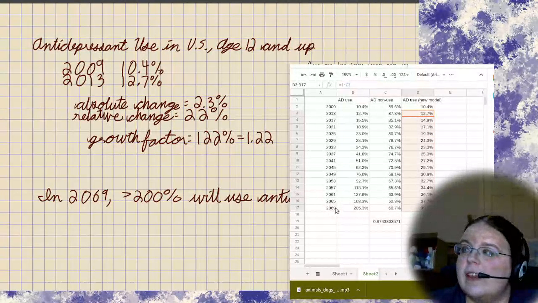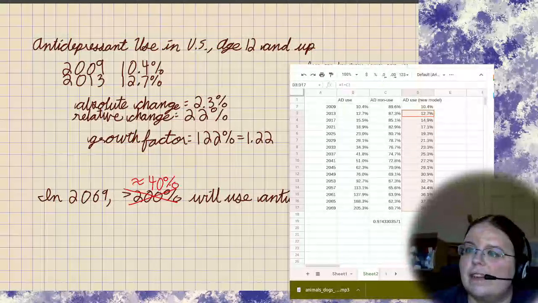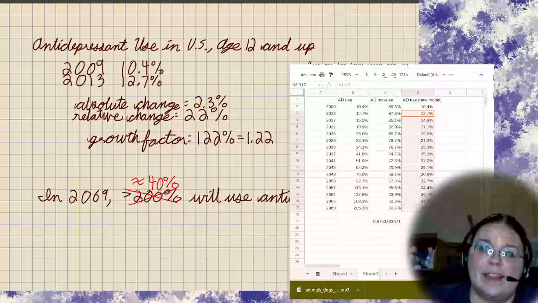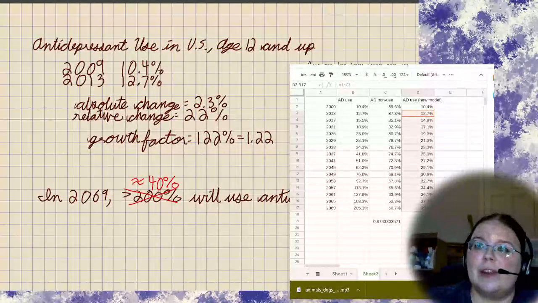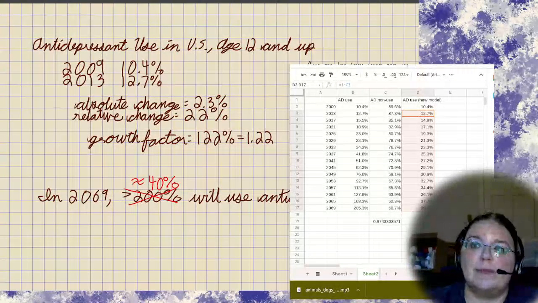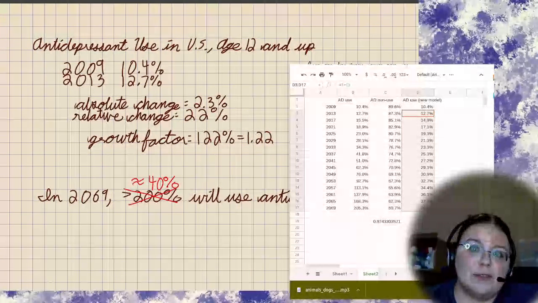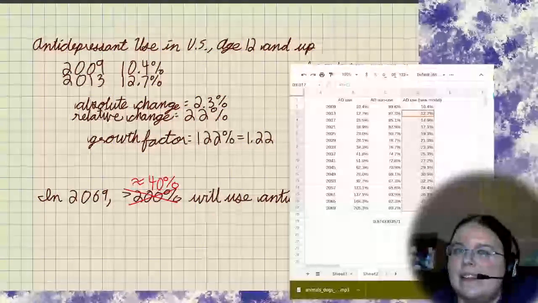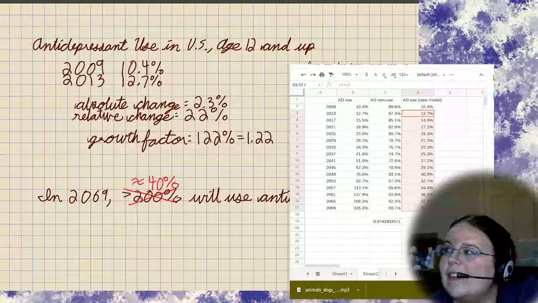So according to this, in the year 2069, rather than more than 200%, about 40%. It says 39.3%. I'm going to round to the nearest 10% that far out. So about 40% of people in the United States age 12 and up will be antidepressant users. I don't know if that's true, but I think it's a whole lot more plausible than 200%. At least it's a prediction that makes sense and seems possible.